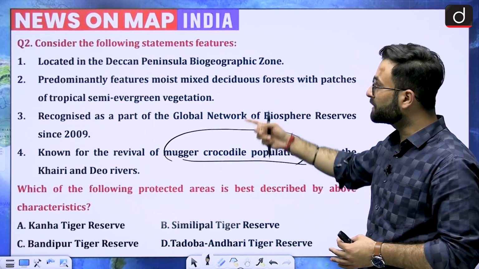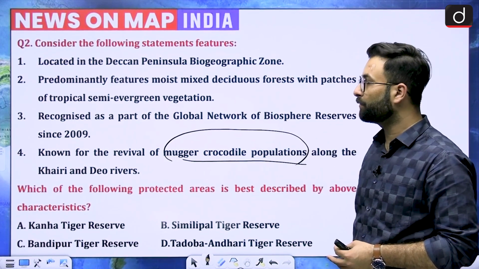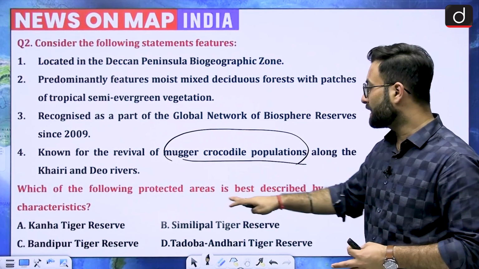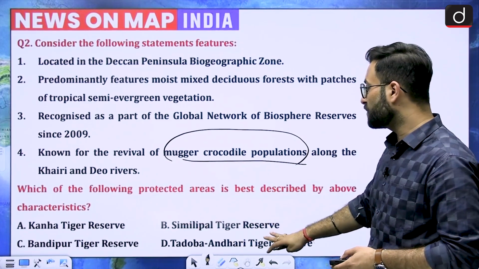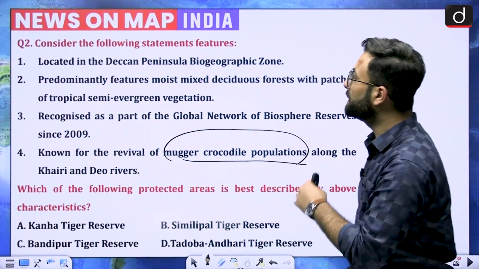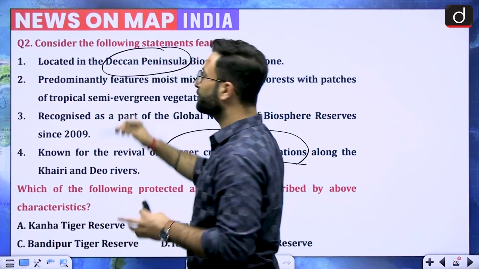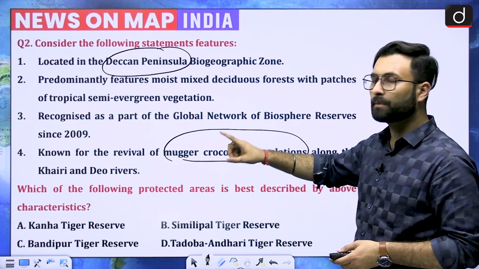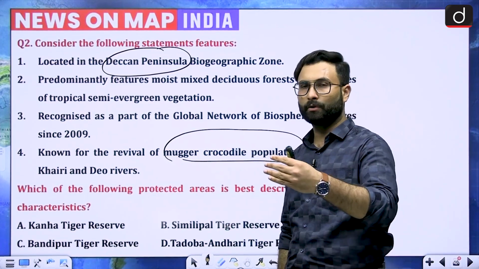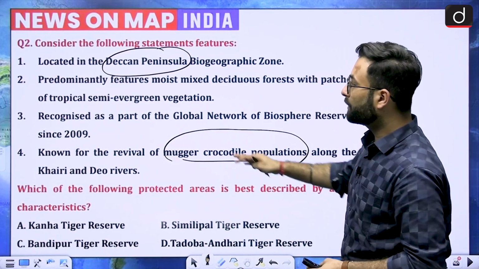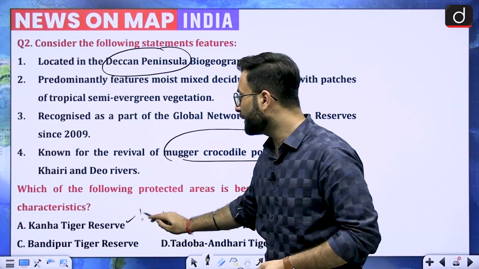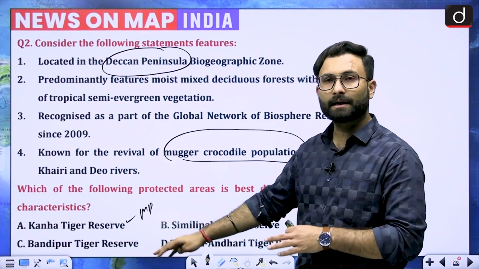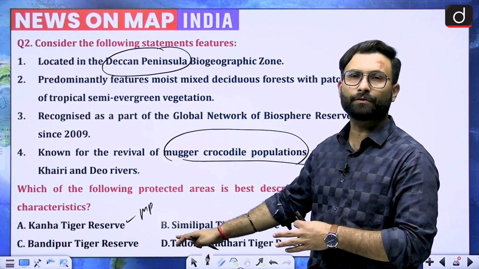Now if you look at these four statements given over here, on the basis of which you have to tell which tiger reserve they are talking about. One is Kanha, second is Simlipal, third is Bandipur, fourth is Tadoba Andhari. Okay, now here you can see they are saying that it is in the Deccan Peninsula region, first part. Second thing is that the mugger crocodile population has been revived over here. Now if you talk about the mugger crocodile region, you will know that they are found in the Odisha, West Bengal part. Okay, so now coming to the next one here, Kanha is located in MP. Okay, Simlipal is located in Odisha. Other than that, the others are not located in the vicinity of Odisha or West Bengal.